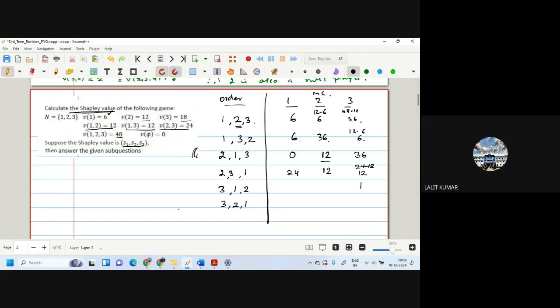The value of 3 is 18, so we write down 18 and 18. Now 1 comes, the value of 1, 3 is 12, so here the value of 1 is negative: 18 minus 12 is 6. Here the value of 1, 3 is 12, so this becomes 48 minus 12, which is 36. Similarly, when we come to 3, 2, this becomes 24 minus 18, which is 6, and this becomes 24.